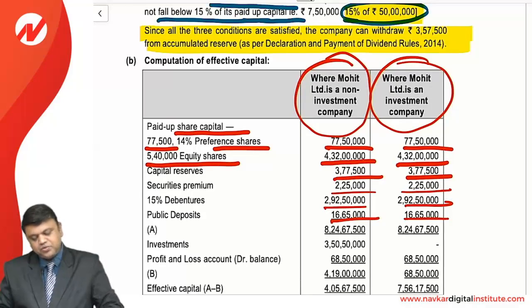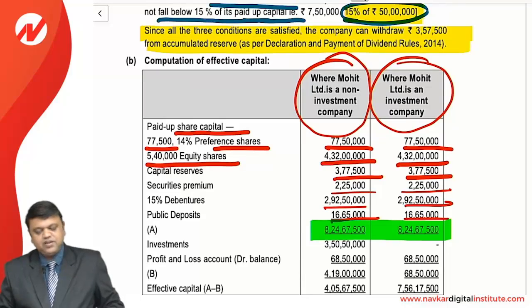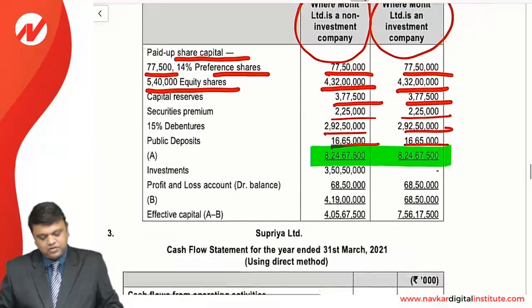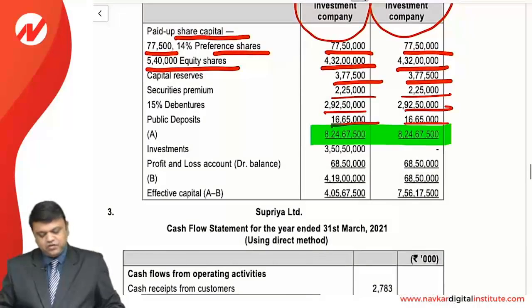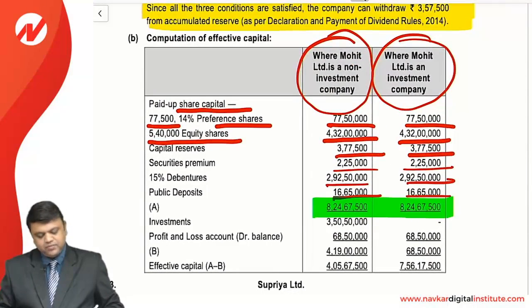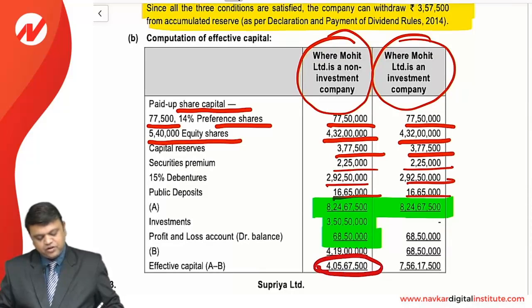You can see that here the total till this stage remains the same, that is 8,24,67,500, but now onwards you will find the difference. First of all, if we consider it a non-investment company, then we need to include the investments and the P&L debit balance. If we make a total of these and deduct it from the above calculation, we will have this amount, that is 4,05,67,500, as the effective capital.